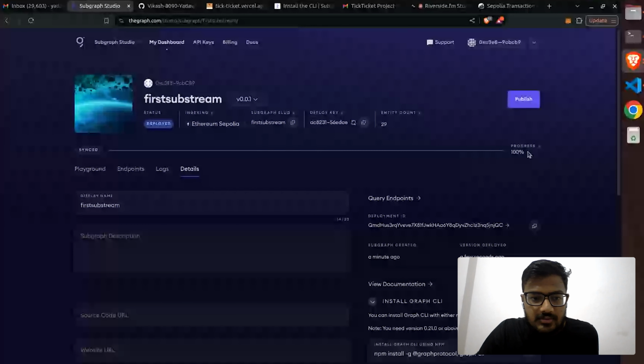You can say that it's deployed successfully. It's synced with our local subgraph which is on our computer, and it's deployed on Ethereum Sepolia.